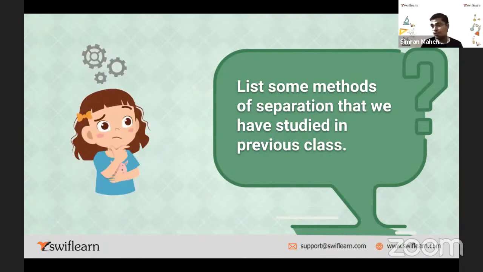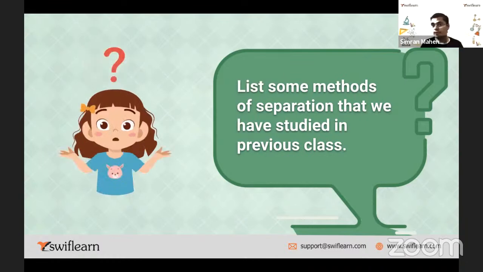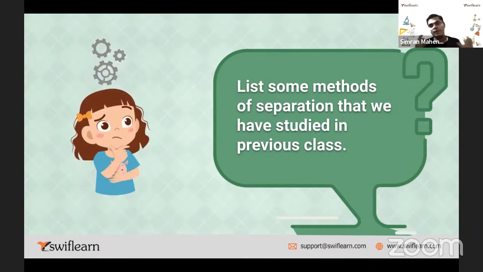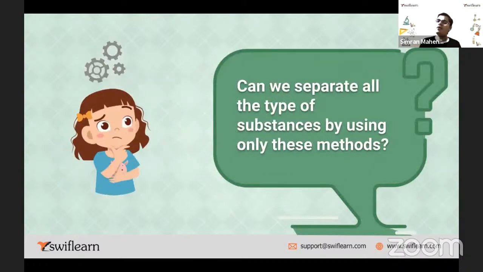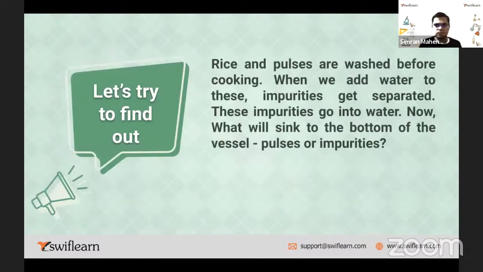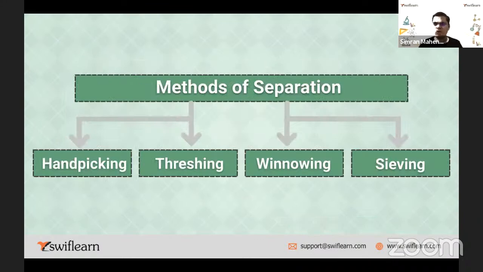Separation, there is threshing, right? Then winnowing, then sieving. Very good. That's correct. So these are the different methods we discussed: hand picking, threshing, winnowing, sieving. So these are the main 4 basic methods of separation. So these things you have to remember. Can we separate all types of substances by using only these methods, or can we use other methods as well? Okay, fine. I'll just briefly tell you about all these 4 things.